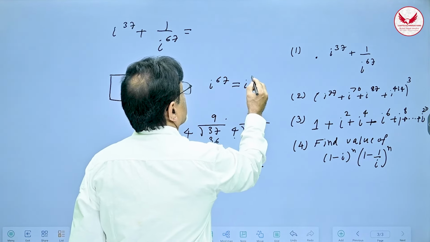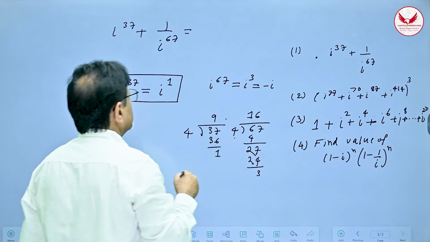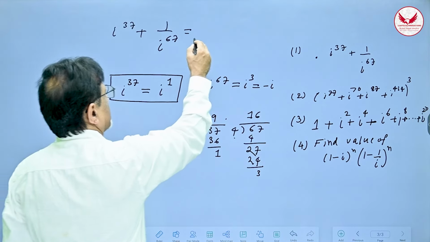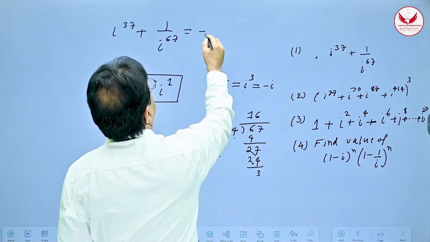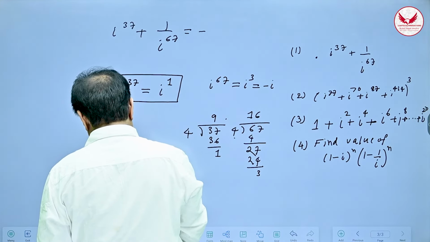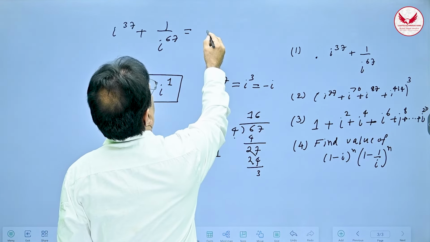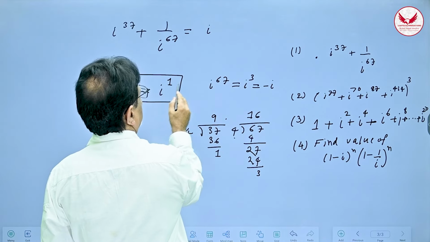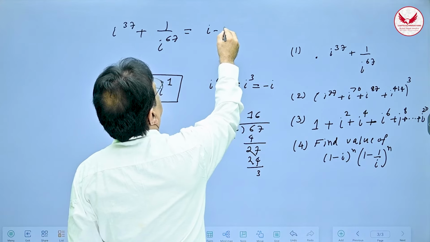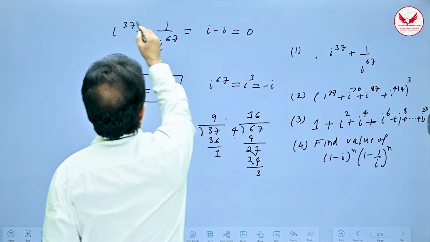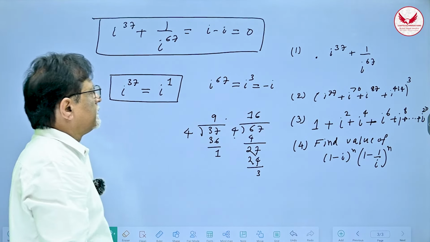That remainder is 3, and I know i raised to 3 is minus i. So i raised to 37 is i, and i raised to 67 is minus i. So this total is equal to 0. That is the answer to the first question.